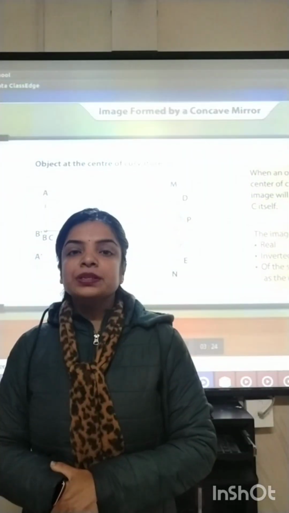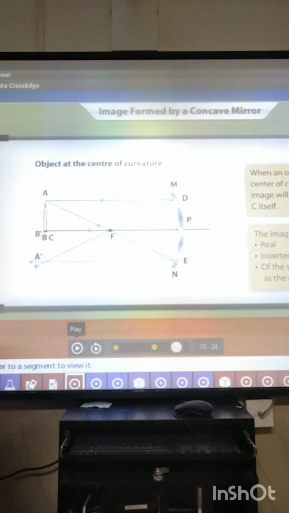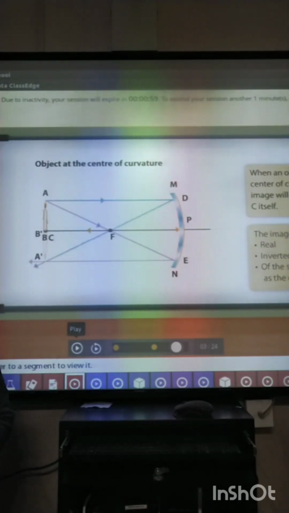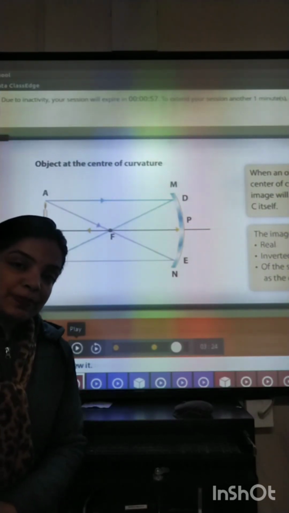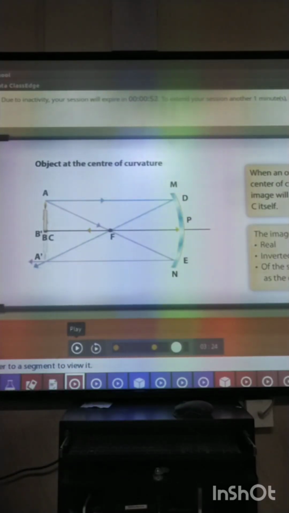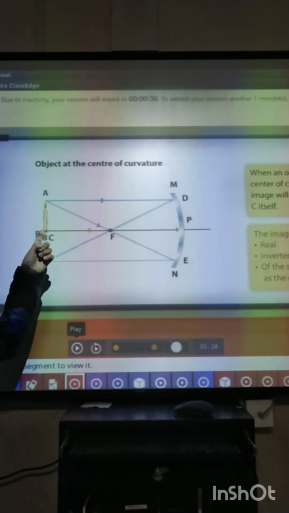Good morning, dear students. As we are moving with the image formation by a concave mirror, two of the conditions were discussed by us. One, when the object is placed at infinity, and in the second case, the object was placed beyond center of curvature. Now we are going to discuss the third condition, in which the object is located at center of curvature. The object is now placed at center of curvature.